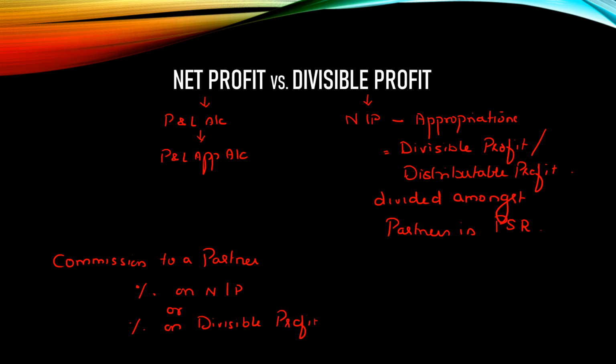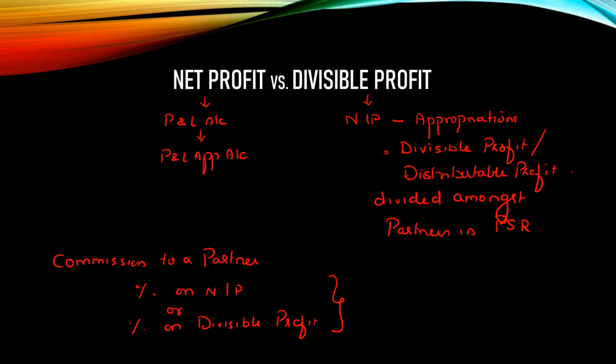Sometimes they say the commission is to be paid at the rate of 10% on net profit. Then you have to take the amount coming down from the profit and loss account, which is there on the credit side of the appropriation account, and apply the percentage. But if it is a percentage of divisible profit, then after allowing the appropriations, whatever is the balance left, on that amount you have to calculate that particular percentage and find out the commission. So this is the area where commonly a mistake is made. Please read the question carefully